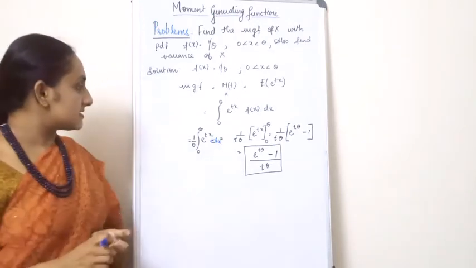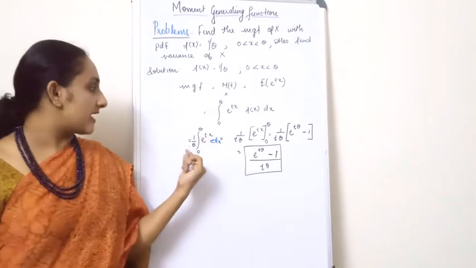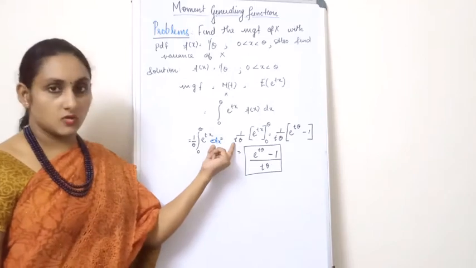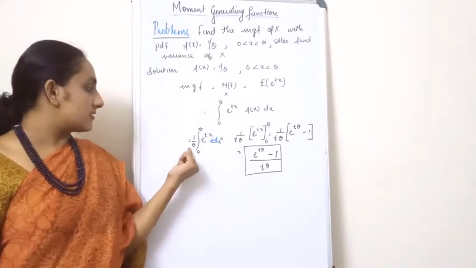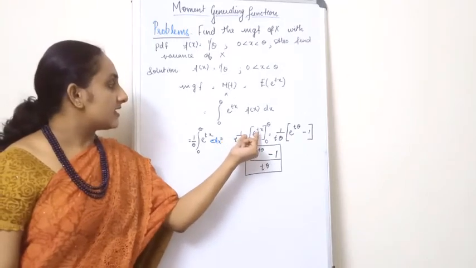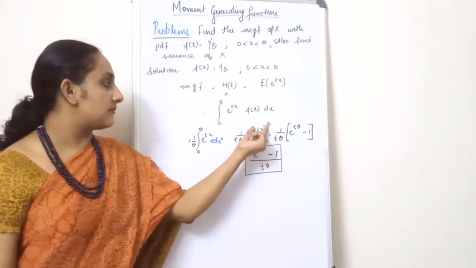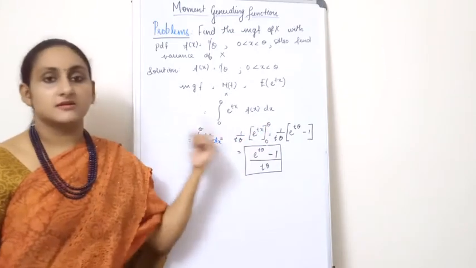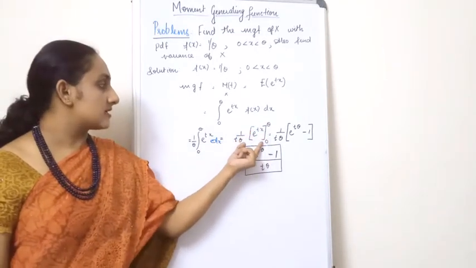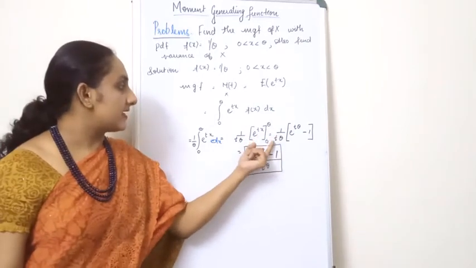Since when I integrate e raised to tx, I get 1 by t. Already there is a theta in the denominator, so it is 1 by t theta, e raised to tx from 0 to theta. Theta is the upper bound and 0 is the lower bound. So that is equal to 1 by t theta.